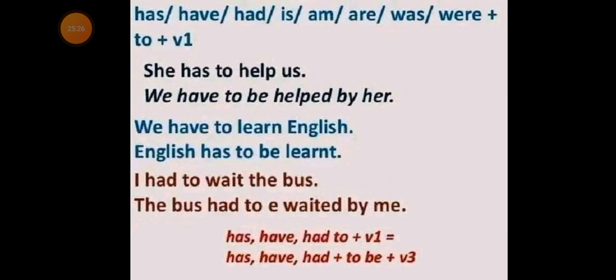Having known that, let us look at these sentences below by using the auxiliary verbs shown below. The auxiliary verbs have, had, is, am, are, was, were are mostly used in the formation of passive voice, assisted by the main verbs. Now let's look at the sentence below. She has helped us. Active sentence: She has to help us.